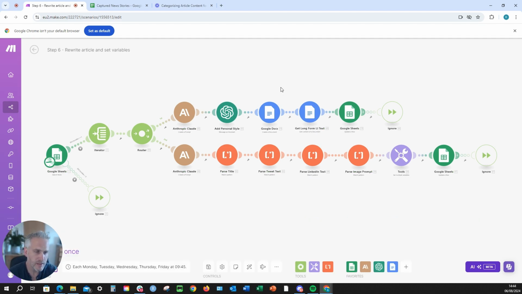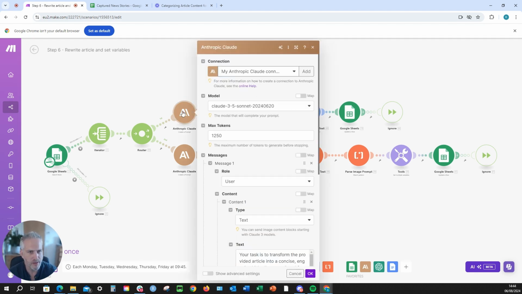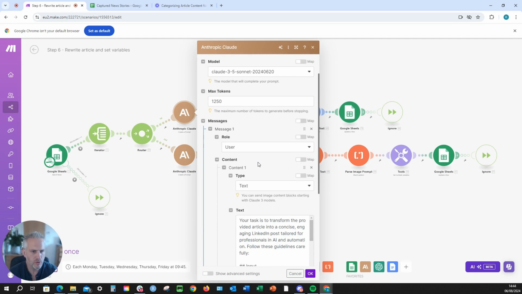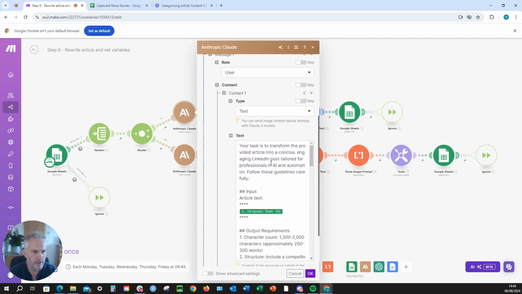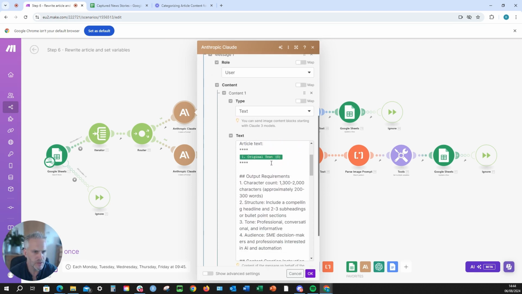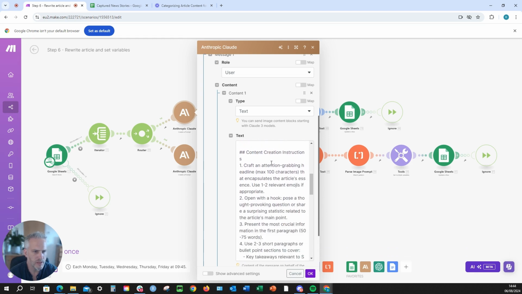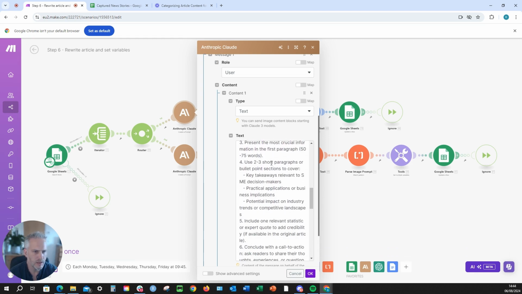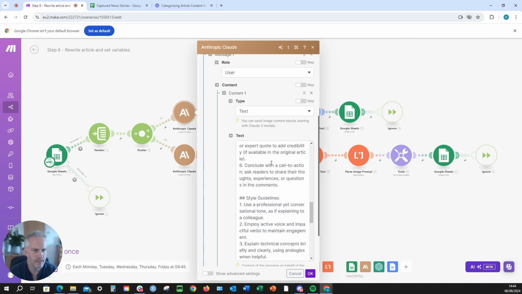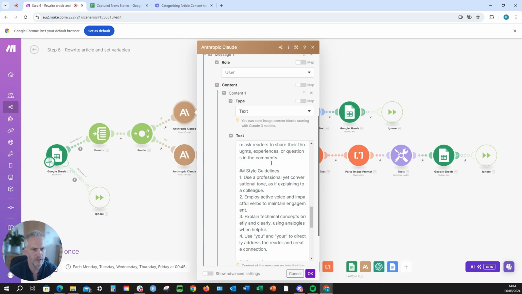So the purpose of this is to provide you with some choice, to put you in the driver's seat. So you can decide whether you want to post something manually or to auto post it. It's up to you. So let's take a look at what's going on underneath the bonnet here. So with Claude, this is the prompt that we're going to be giving it. So it's taking the original text and then we're using this to produce a nice LinkedIn article, basically telling it to prioritize important information up front, giving it formatting guidelines, style guidelines, and things like that.